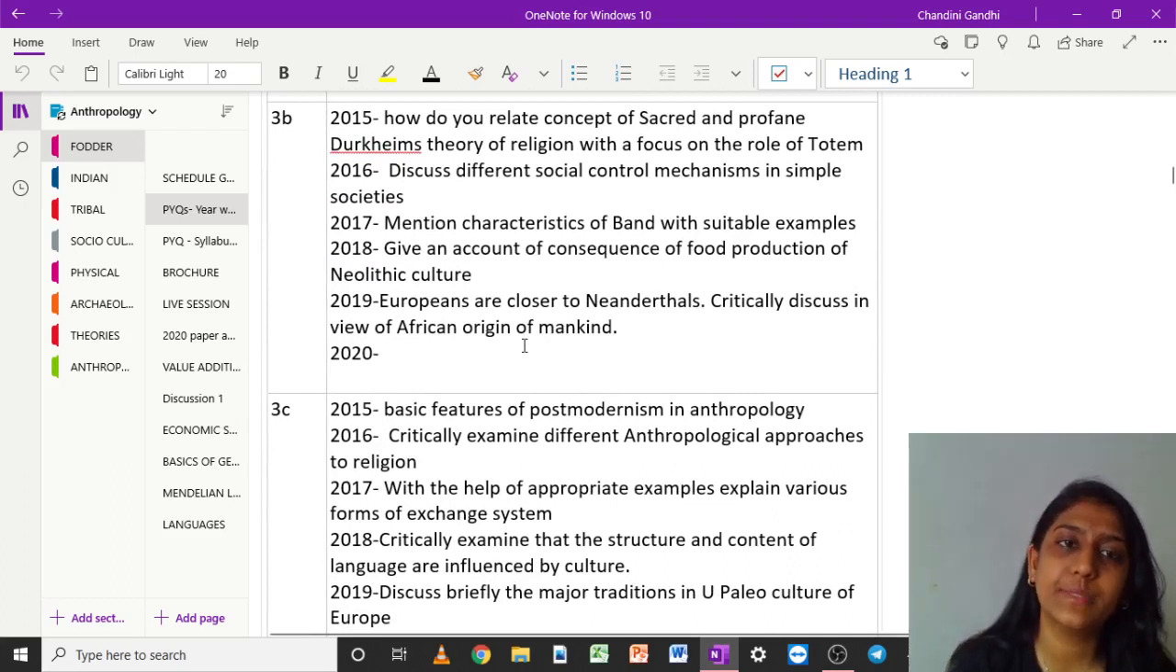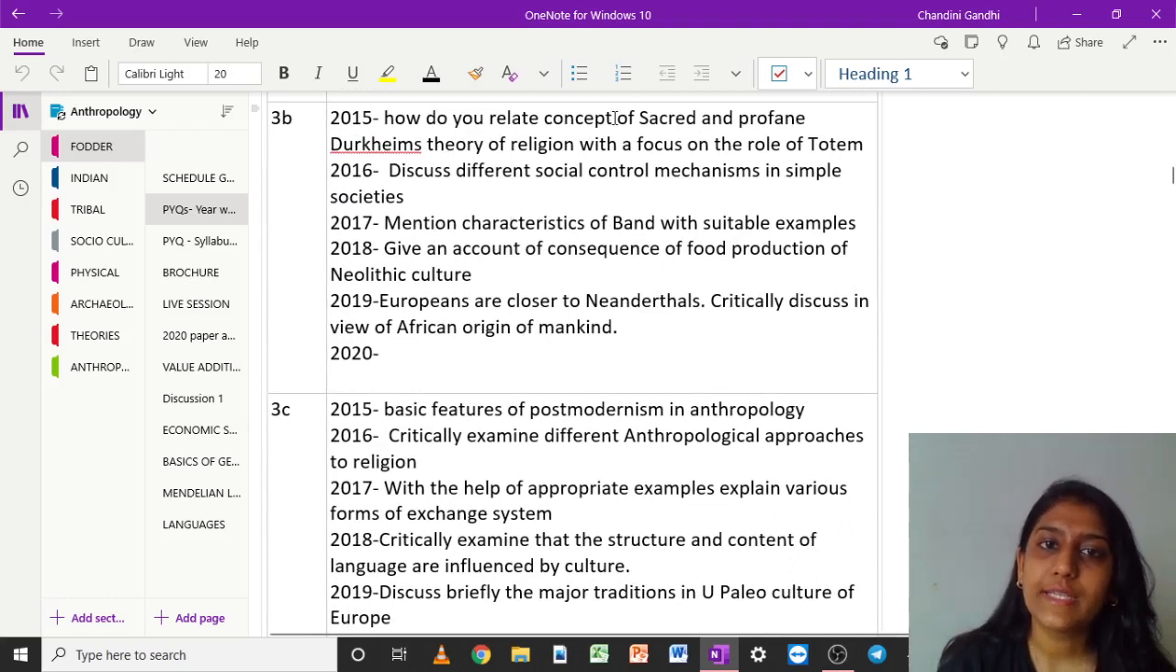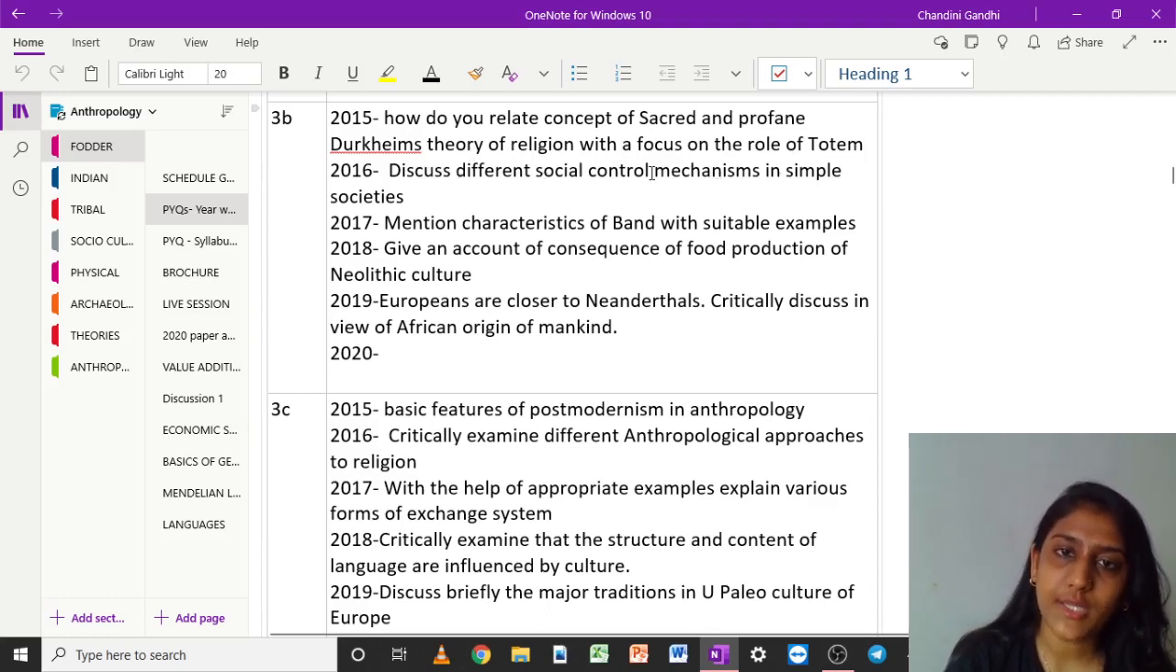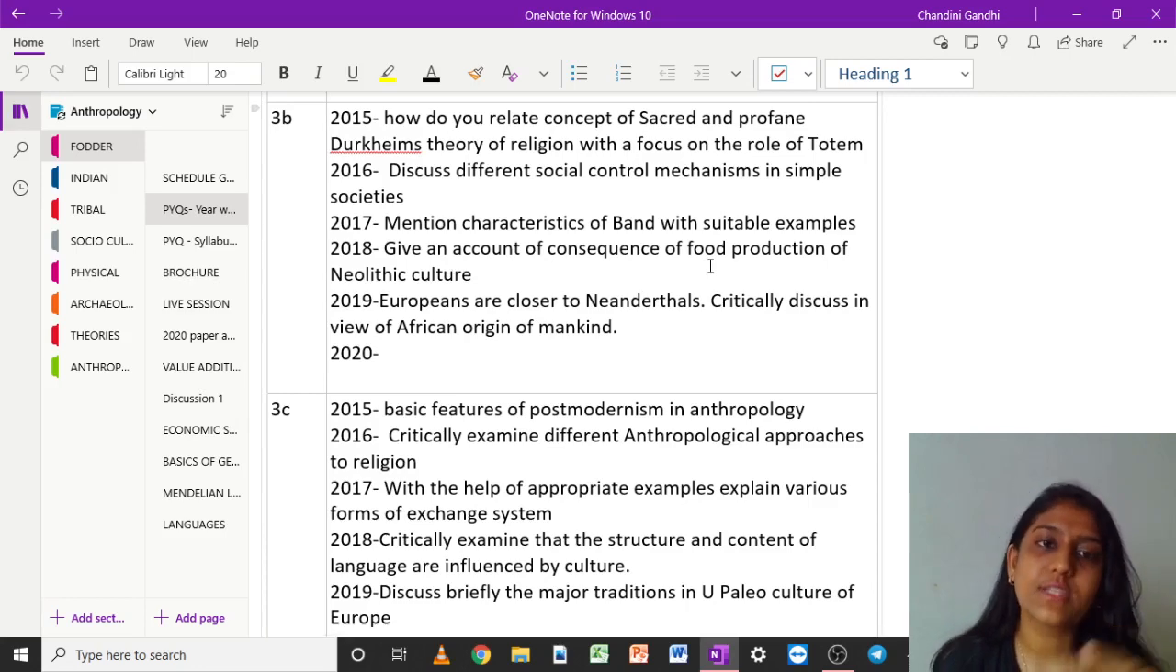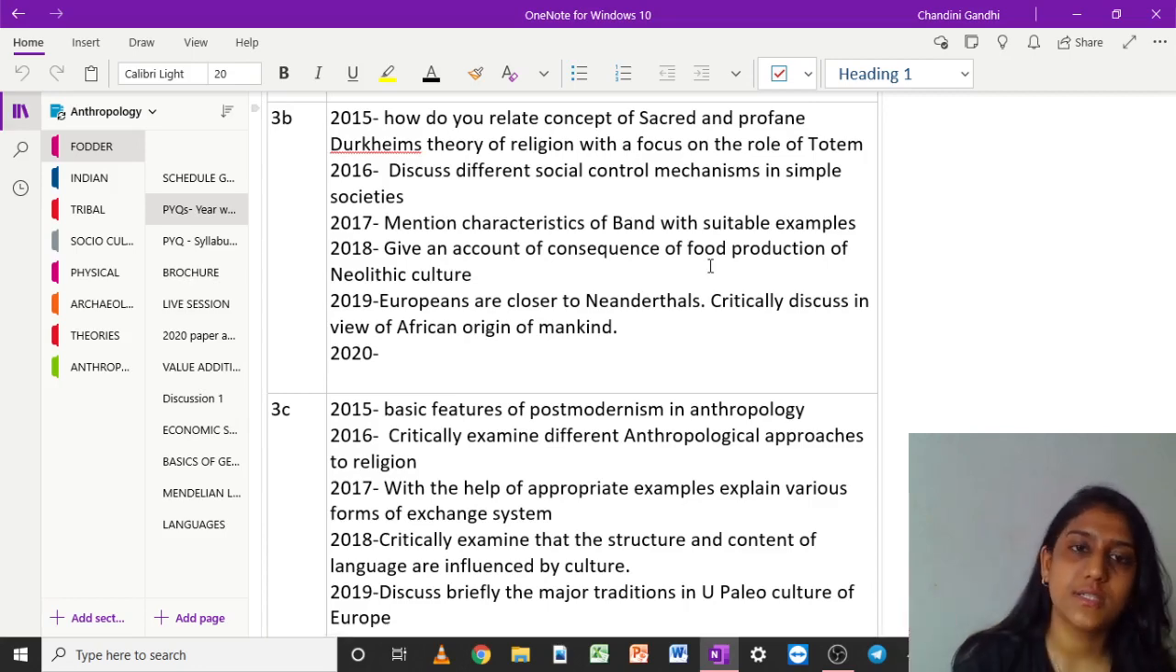Now if we go to 3B, we have how do you relate the concept of sacred and profane, Durkheim's theory of religion with a focus on the role of totem. Now this is again from your religion part. Then discuss different socio-cultural mechanisms in simple societies. This is from your political organization part. Mention characteristics of band. Again this is from your political organization. Give an account on the consequence of the food production of Neolithic culture. So this could be from your unit 3 also. Otherwise you can go through your Neolithic section, right?